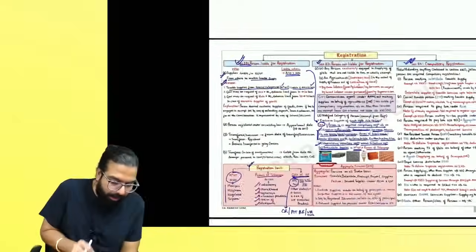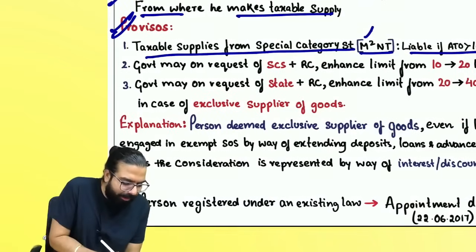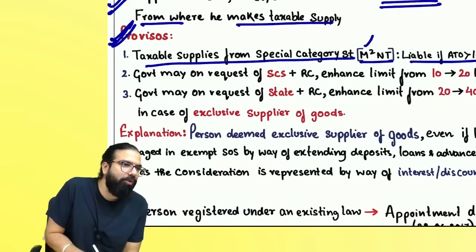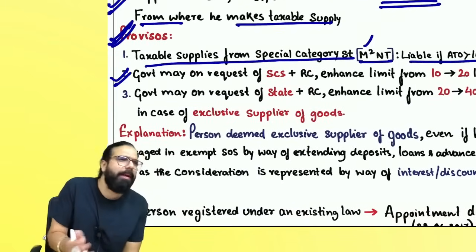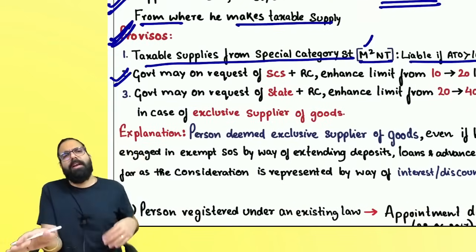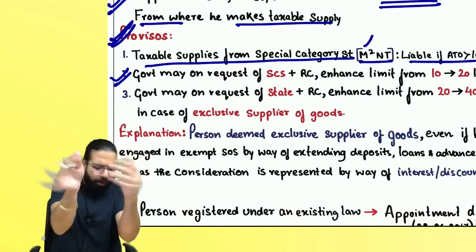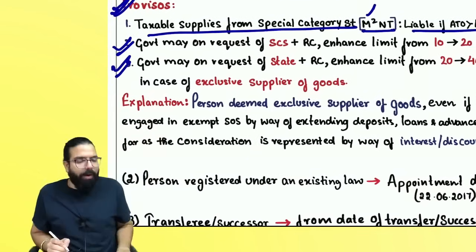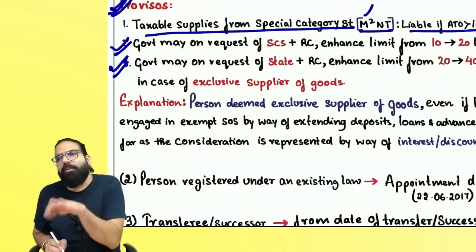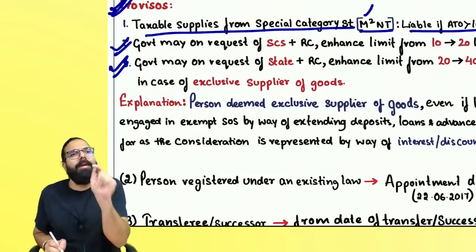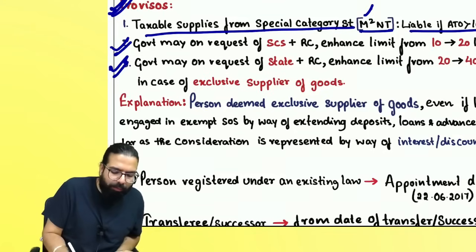Can I go ahead, everyone? Section number 21, second proviso says the government has the power to increase, in case of a special category state, the limit from 10 lakh to 20 lakh. The government also has the power to increase, on the request of a state and recommendation of the council, the limit for exclusive supplier of goods from 20 lakh to 40 lakh. But the government did not use this power.